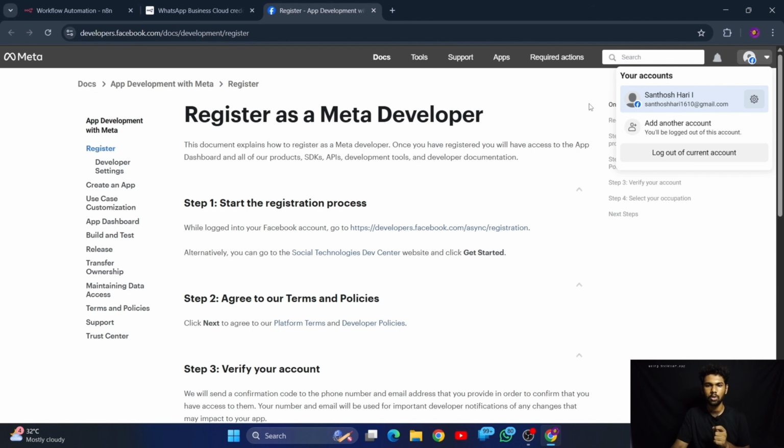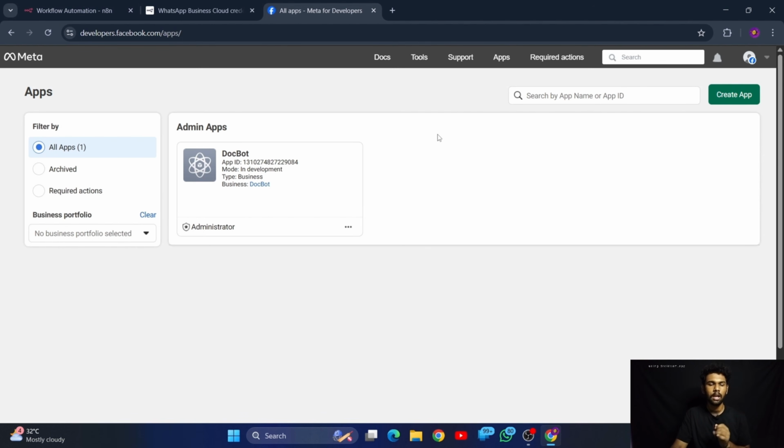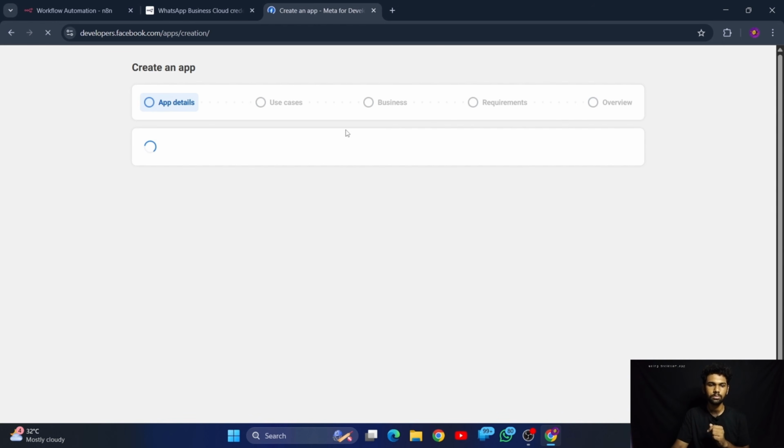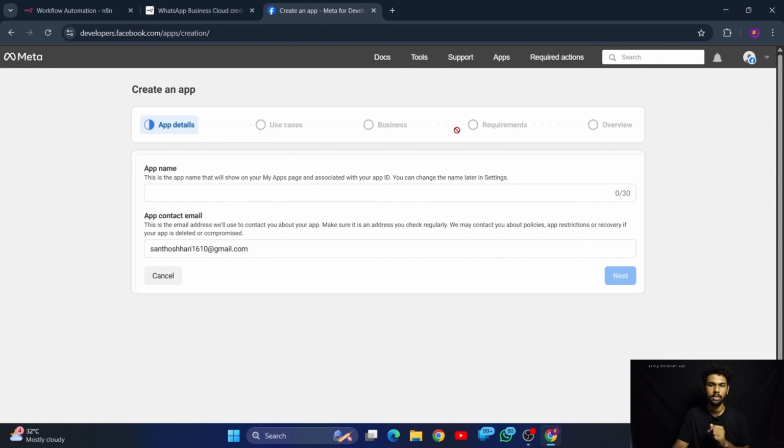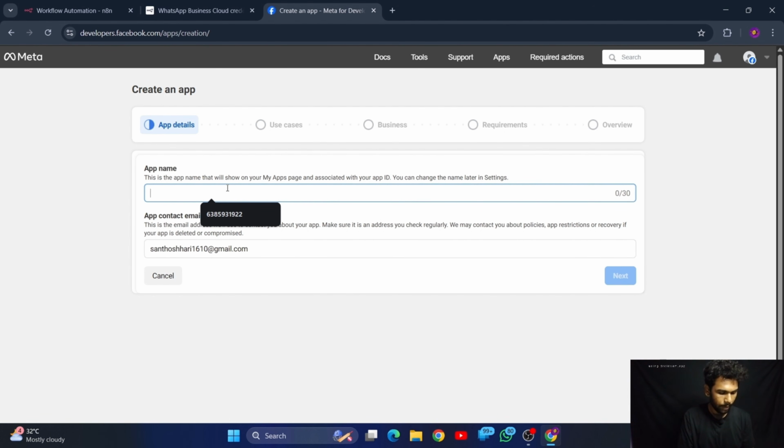After creating a new account, go to the app section. If you are new to this section, this page will be empty. You have to create an app by pressing this one. So press the create app button. Here you can see these kinds of things will be asked if you are creating a new app. Here you have to fill out the app name. Let me give it as sample.